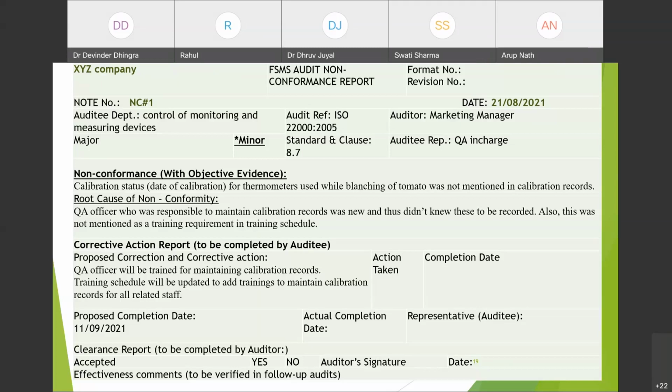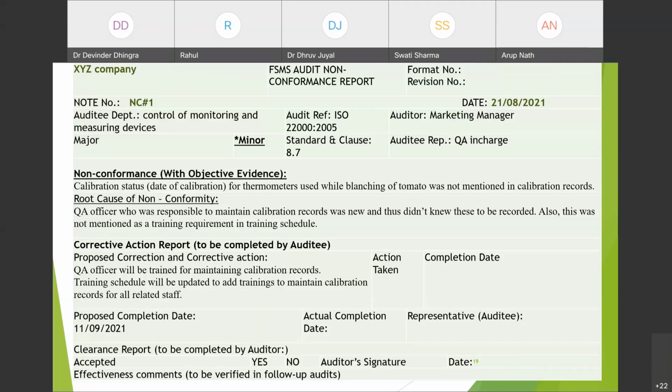So here, what is the root cause? The QA officer was not trained, or it was not in the training schedule. So the root cause is that their training schedule had a breach. उनका training schedule में ही mention नहीं था. That is why the QA officer didn't get this training on how to record it. So corrective action will be taken against the root cause here.